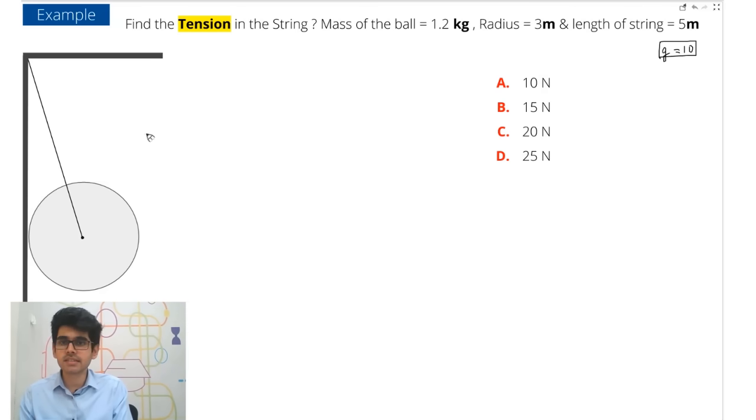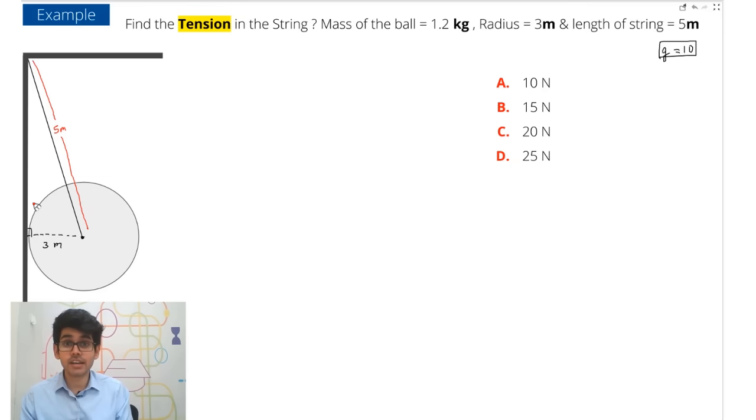The radius is 3 meters, and the length of the string is 5 meters. You have to find the tension in the string.